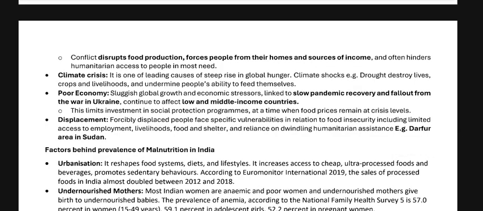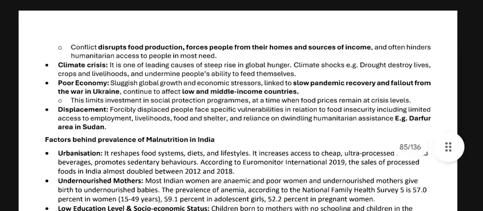Displacement: displaced people face specific vulnerabilities in relation to food insecurity, including limited access to employment, livelihoods, food and shelter, and reliance on dwindling humanitarian assistance. Example: the food area incident.